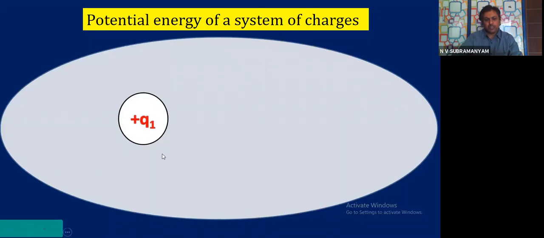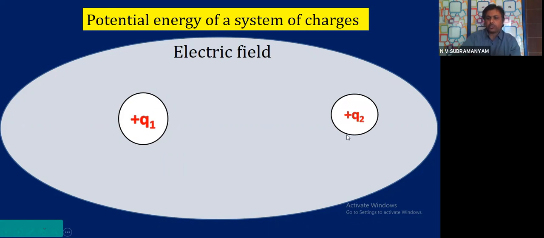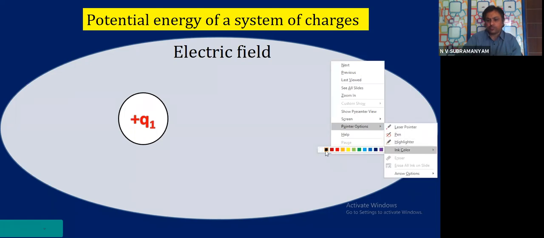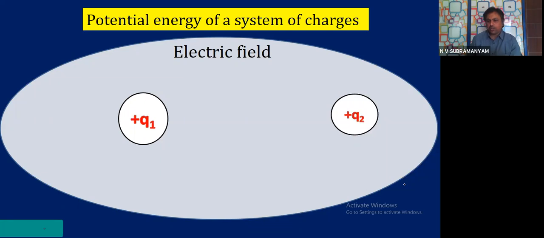So again the field is there under consideration. In that field, I brought plus Q2, another charge. Somewhere from infinity, I brought it and kept it here, let us say. Now I will ask one very, very simple question. Tell me all of you. To bring this Q2, children, do I need to do some work or not? I am telling that we are bringing this Q2 from somewhere like this to here, somewhere from infinity, and keeping it here.